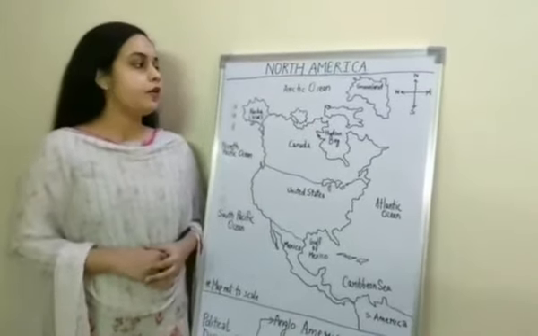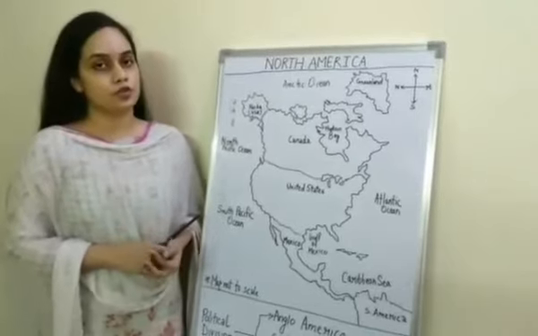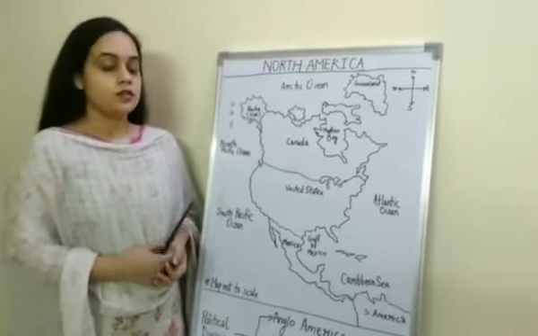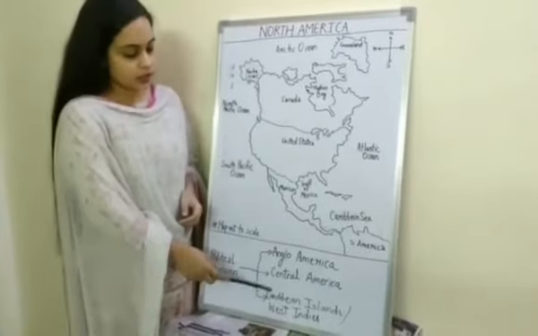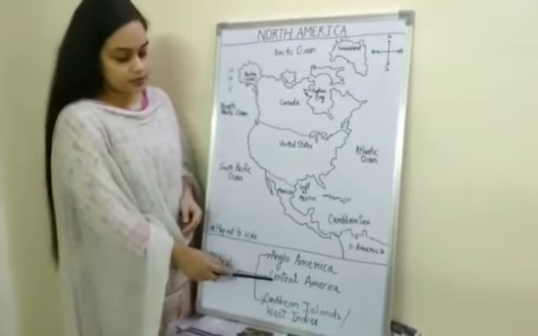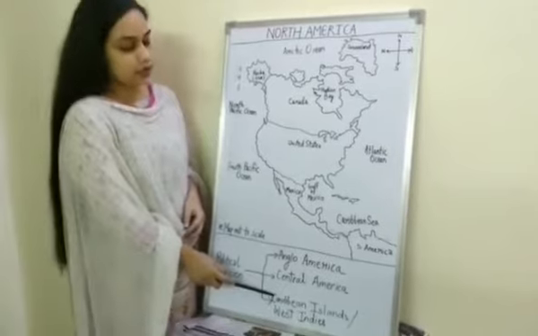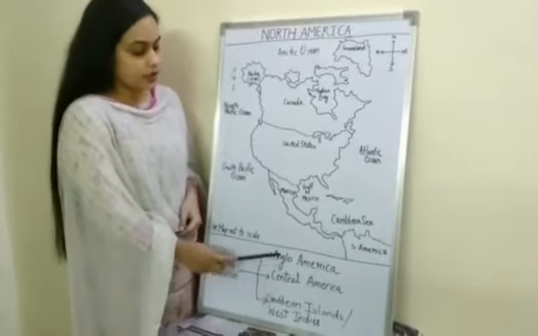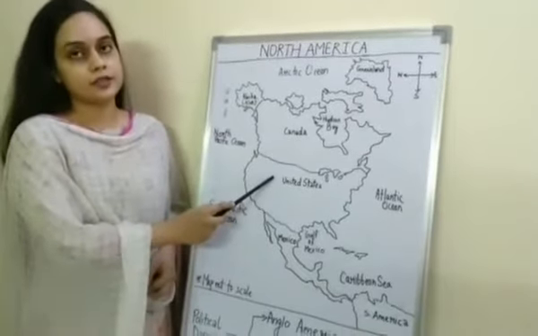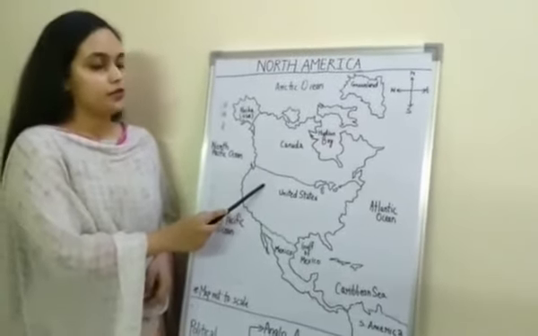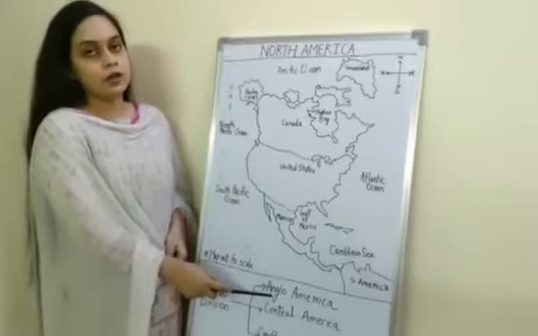So students, now our next topic is the political division of North America. North America has three major political divisions: Anglo-America, Central America, and the Caribbean Islands or West Indies. Anglo-America comprises these two, Canada and the United States. So Canada and the United States together form Anglo-America.